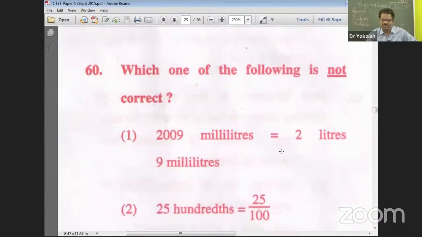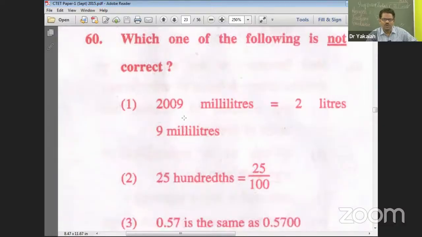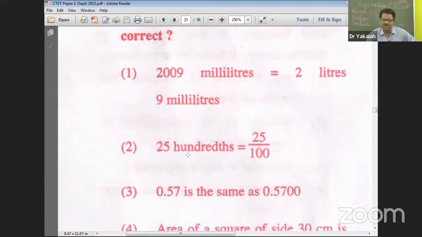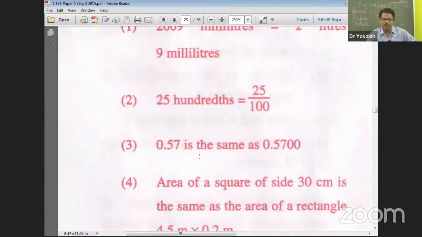60, the last question of the day. 60. Which one of the following is not correct? 2009 milliliters is equal to 2 liters 9 milliliters. 25 hundredths is equal to 25 by 100. 0.57 is the same as 0.5700. That is certain. Everybody knows after the decimal, last zeros don't have any value.